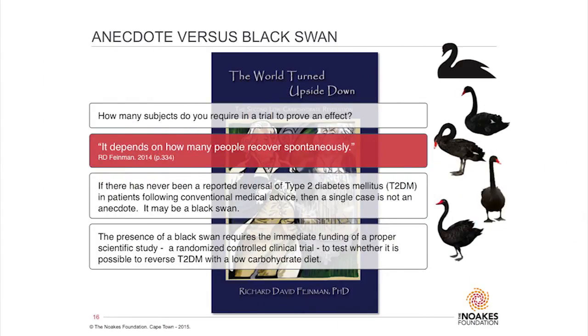So, and this is one of the great writers in the low-carb movement, Richard Feynman. So the question you always ask, how many subjects do you require in a trial to prove an effect? And the answer to that is it depends on how many people recover spontaneously. So if every day in Cape Town someone is spontaneously reversing their type 1 or type 2 diabetes, then we need to study a lot of people to show that the effect is real that we claim, because there's going to be a background of people who are reversing their disease anyway.